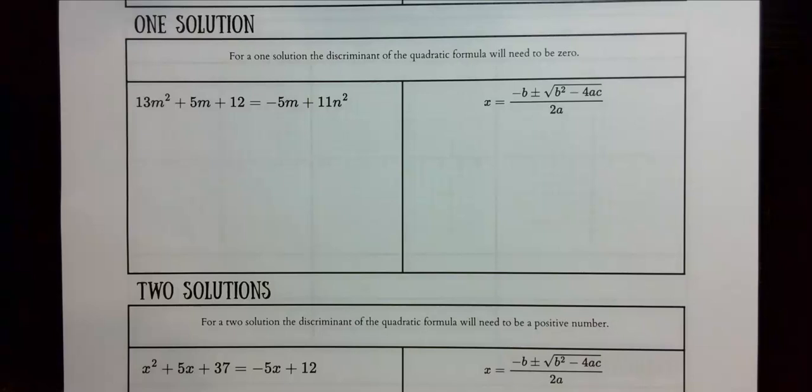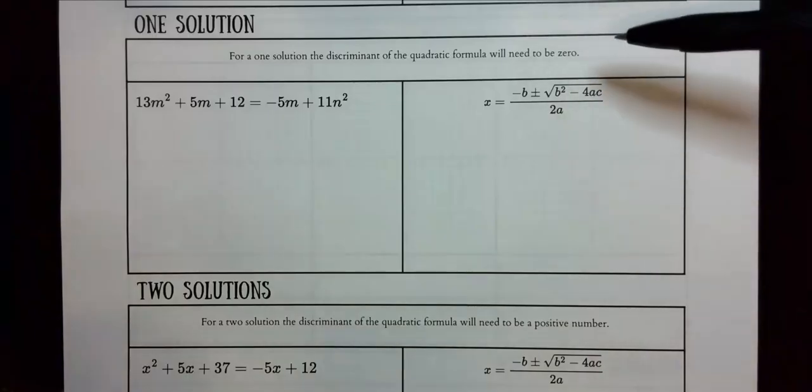Hello everybody, in this video we are going to continue our conversation about using the quadratic formula to identify how many and which x-intercepts a quadratic function has. In this video we're going to focus on what it looks like to have one solution. The one solution is actually going to be our vertex. Anytime you have one solution, it's because the vertex is touching the x-axis.